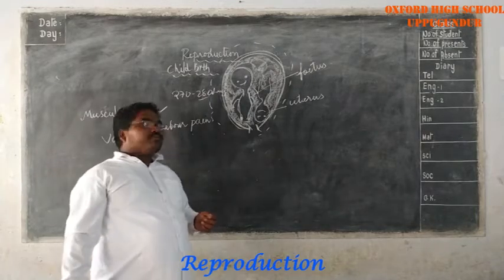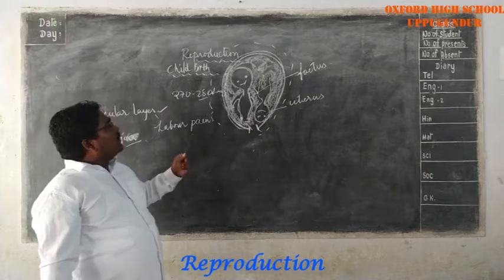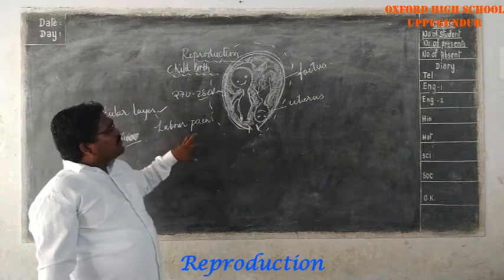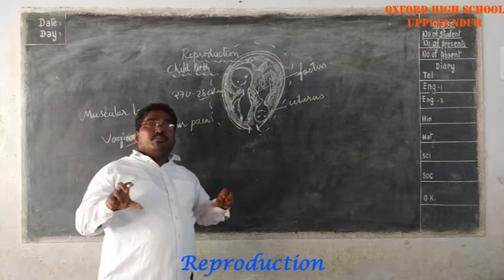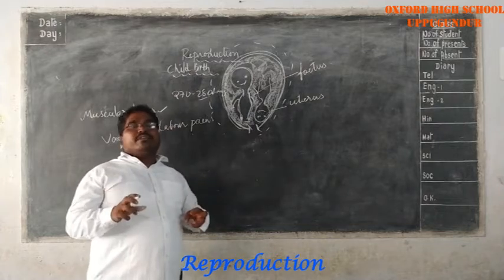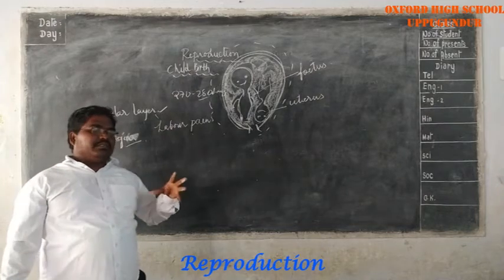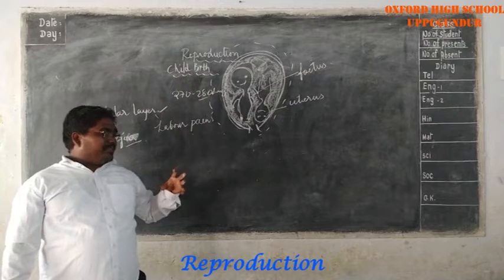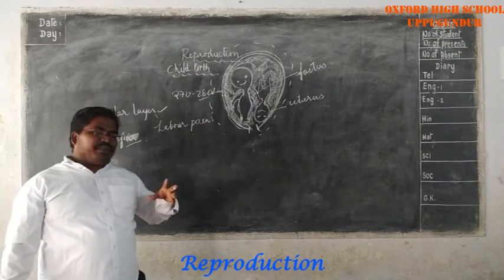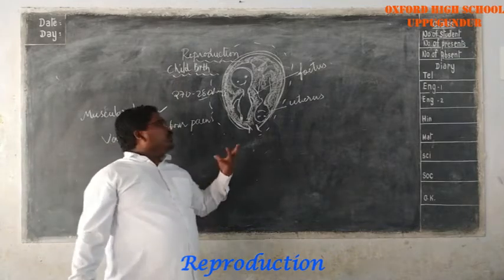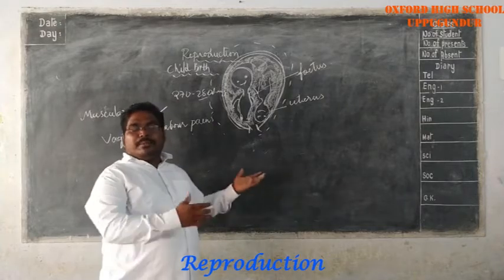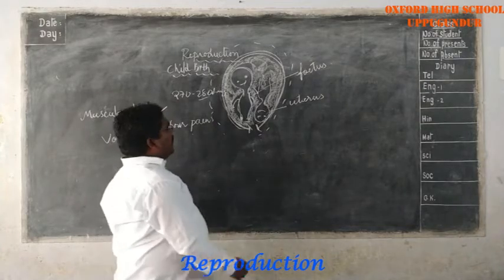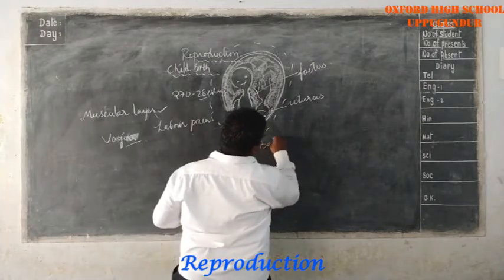After the release of this fluid, the muscular contractions become more efficient, more frequent, and strong. The muscular contraction and relaxation take place very strongly and efficiently to push the baby out of the vagina into this world. Now the baby has entered the world. The baby comes outside.